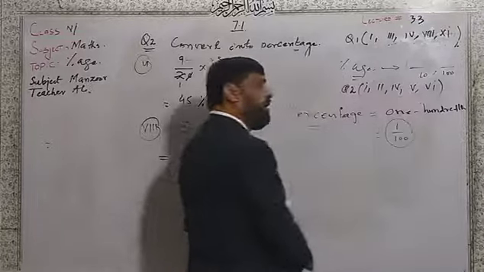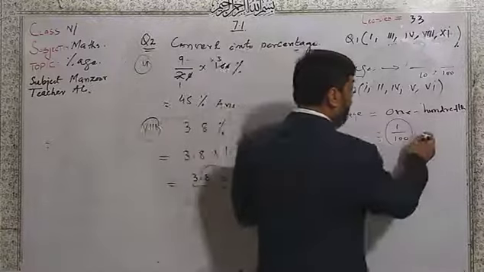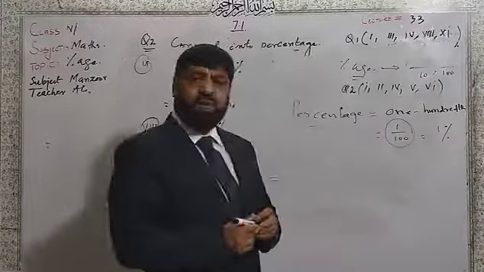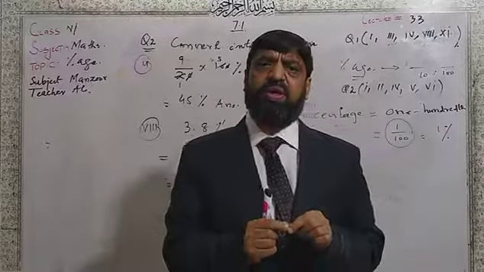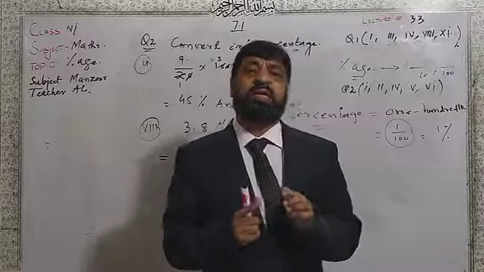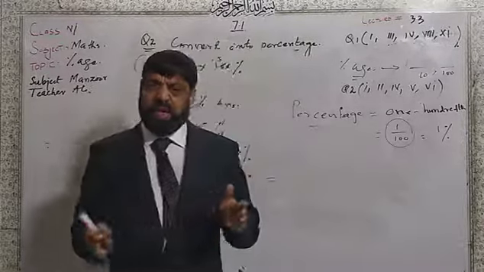If you have 1 over 100, this is the fraction form. In a percentage, you can write 1%. 1% means 1 taken out of 100. 2% means 2 taken out of 100. 3% means 3 is taken out of 100.